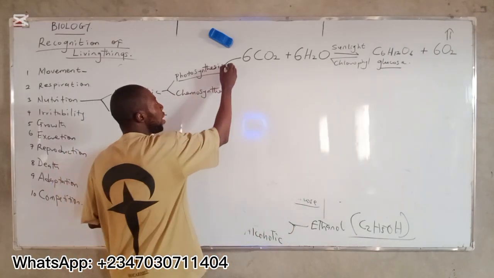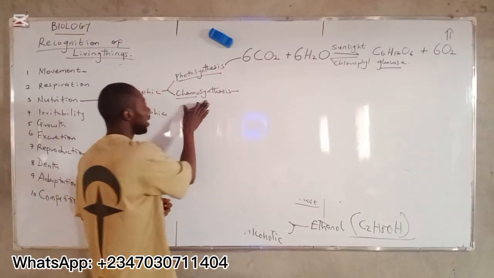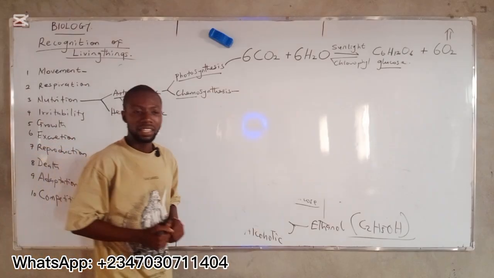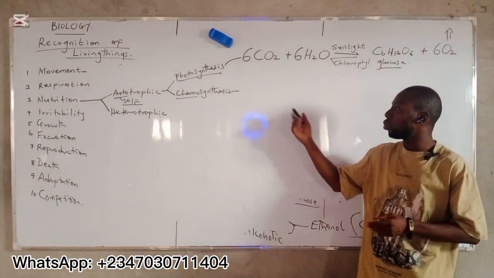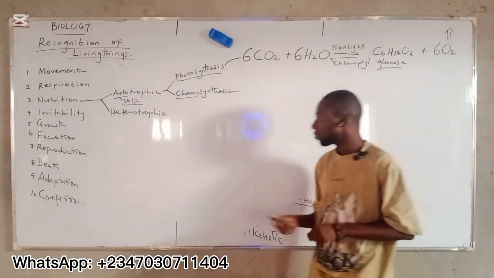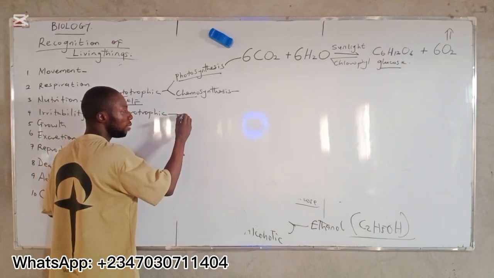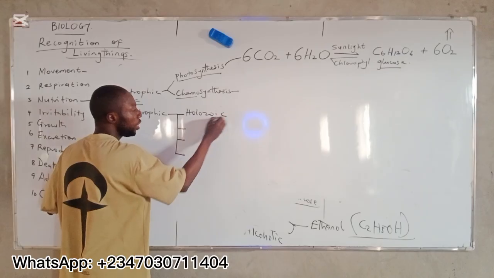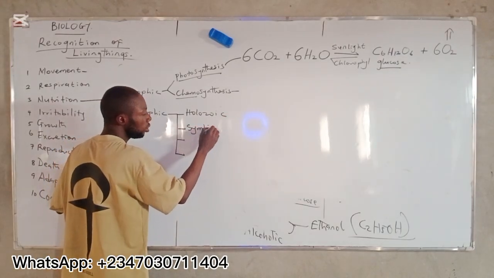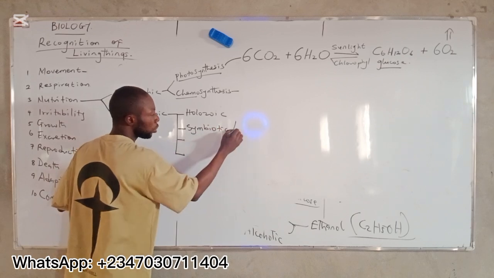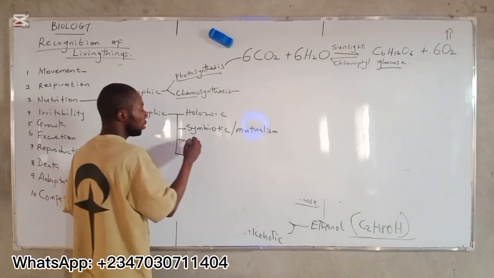All right? Then the second one here, chemosynthesis, is seen in bacteria. All right? They have the ability to produce their own food by themselves through chemical reactions. Now here, heterotrophic nutrition is divided into 4 different types. We have holozoic nutrition, and symbiotic nutrition, also known as mutualism, that is the relationship aspect. Then we have